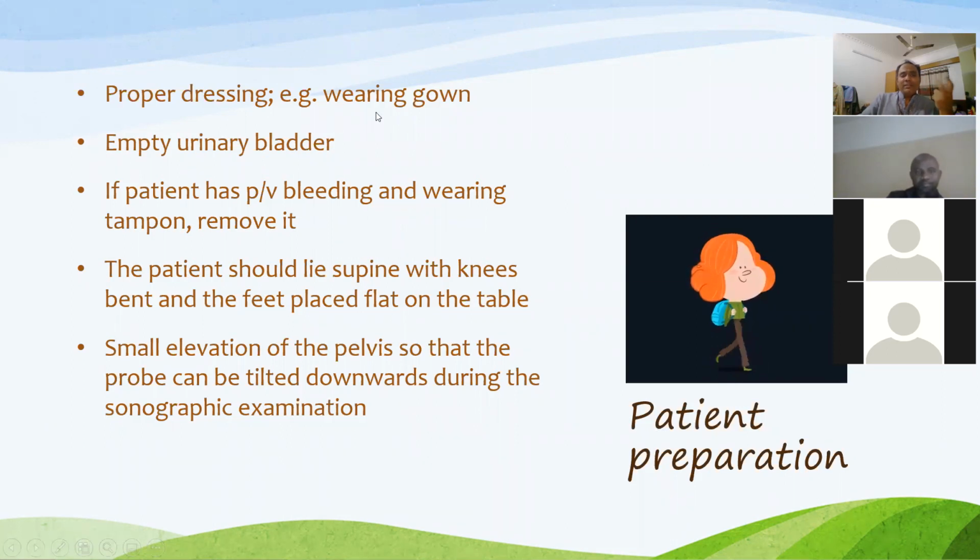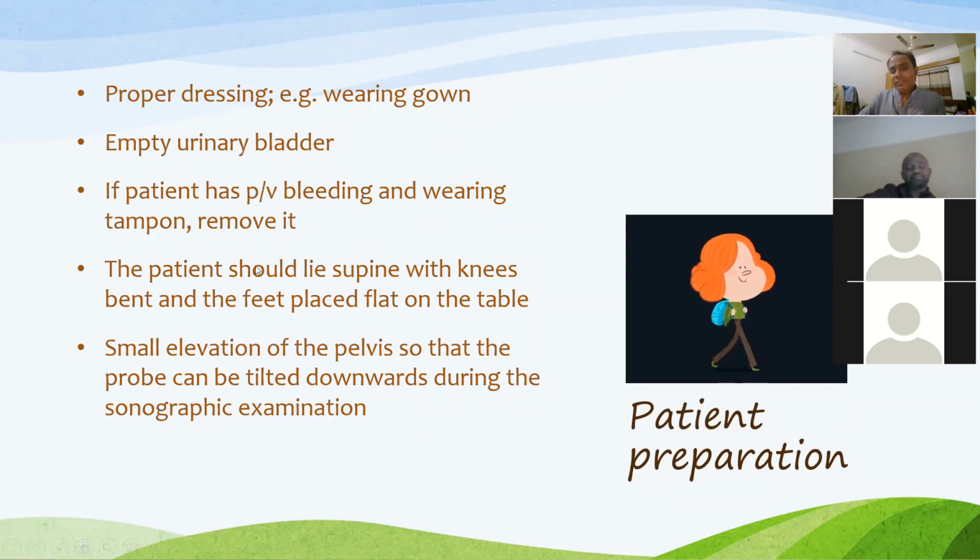If it is possible, you can advise some preparation earlier, asking the patient to wear a dress that can be easily accessible through the vagina. Empty the urinary bladder before scanning through TVS, so you should ask the patient to void her bladder. If the patient has PV bleeding or is wearing a tampon, remove it.